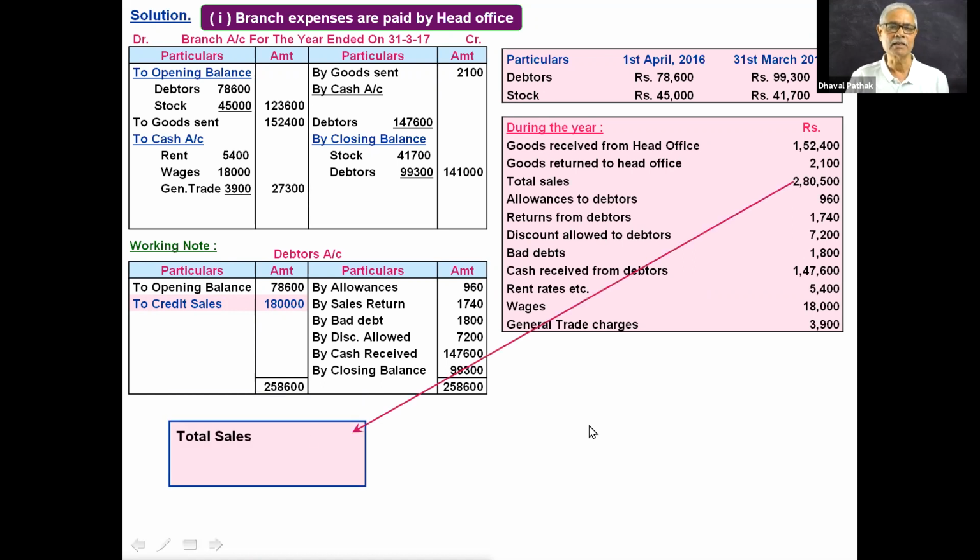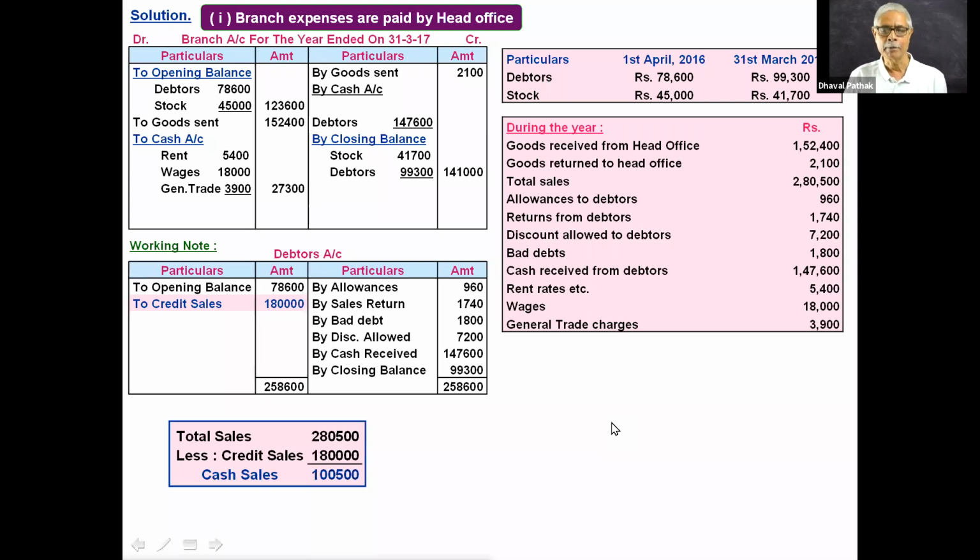How much is the total sales? 2,80,500. From that, if you deduct the credit sales, you will get the cash sales, and this cash sales is remitted by branch to HO. Branch is the giver of this 1,00,000 to HO. So HO has received from branch 1,00,000: cash account debit to branch account credit, cash sales. This is how you are required to find out the missing item and write in the branch account.